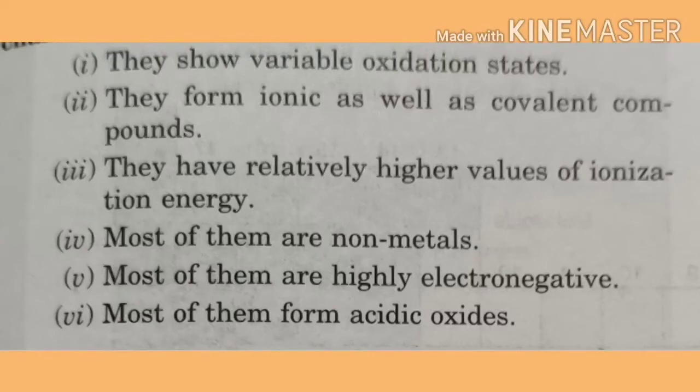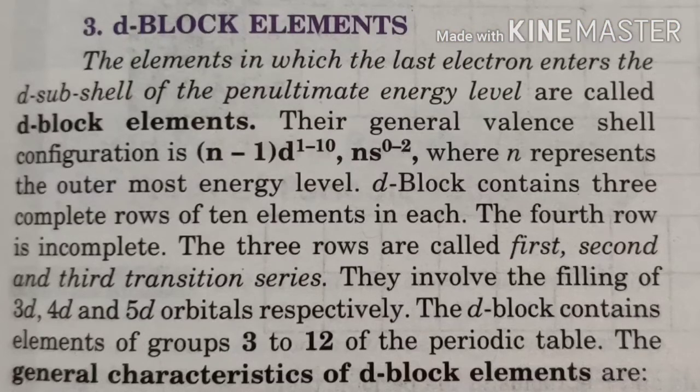Third point, they have relatively higher values of ionization energy. Fourth point, most of them are non-metals. Normally all the non-metals are placed in the p block. Most of them are highly electronegative. Sixth point, most of them form acidic oxides because they are non-metals. Now we will study about the d block elements.